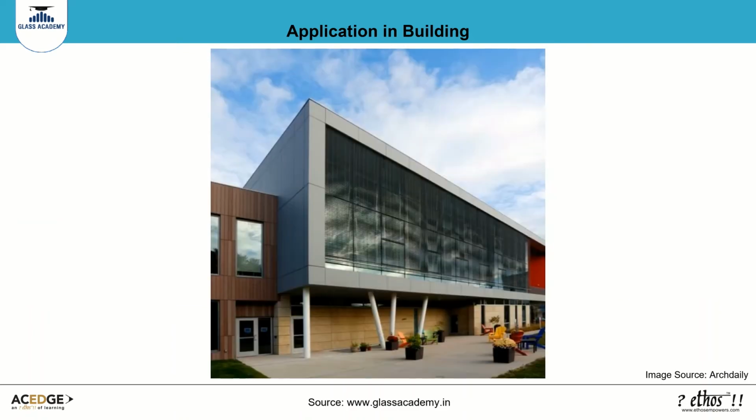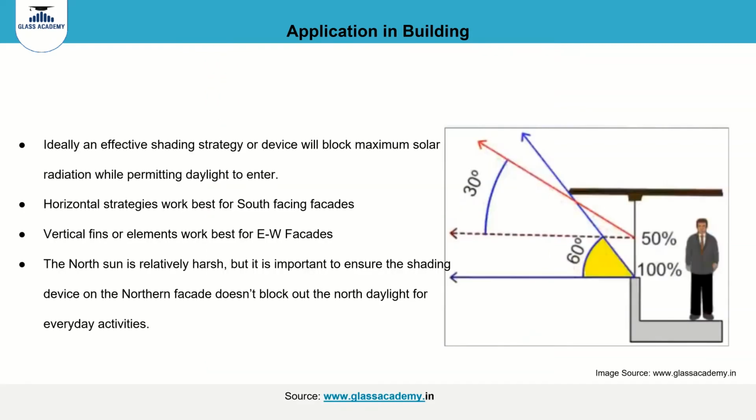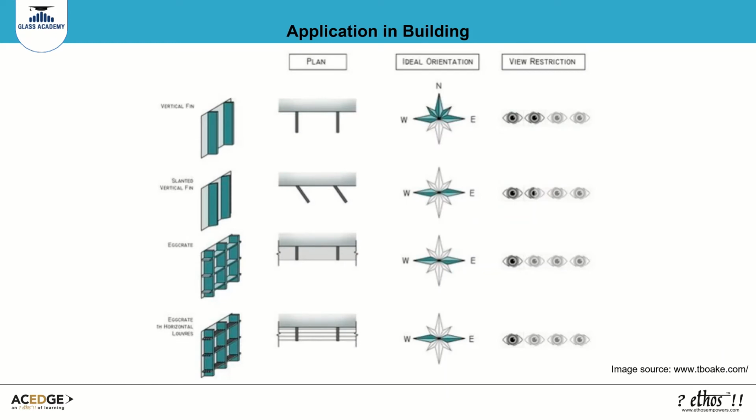Venetian blinds, manually and electronically controlled, are aesthetically pleasant solutions to shade glazing internally within a building. Ideally, a good building shading device design should cut out the heat entry while maximizing the daylight entering. It is important to locate the right kind of shading devices in the right orientations based on the sun's position at the site and the configuration of the built form.